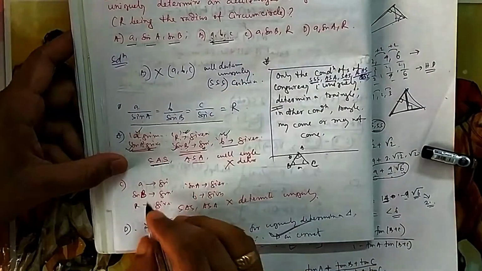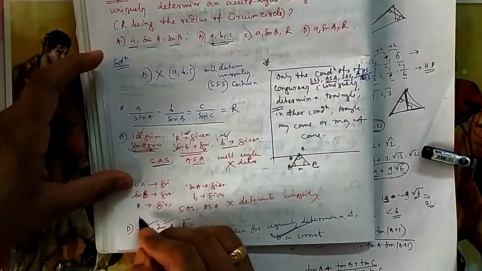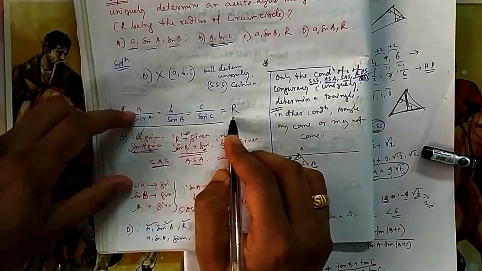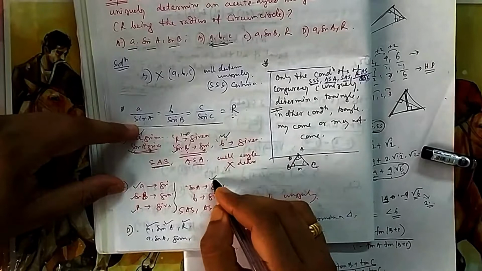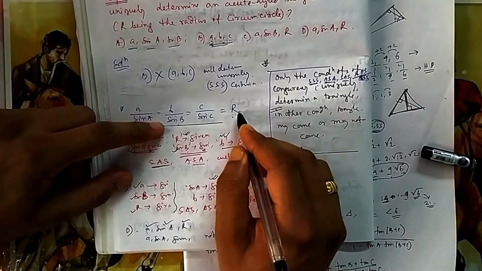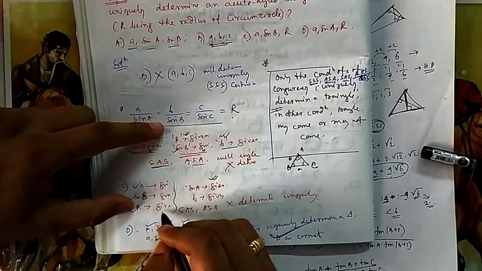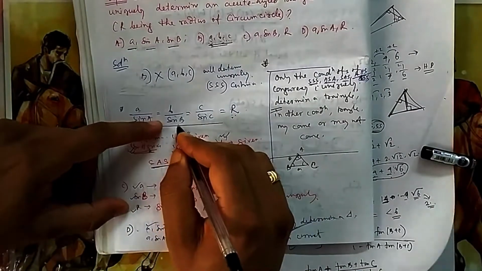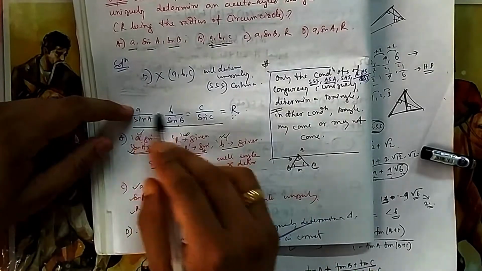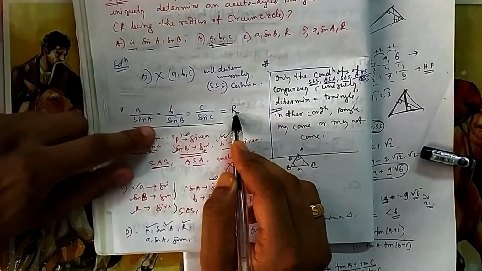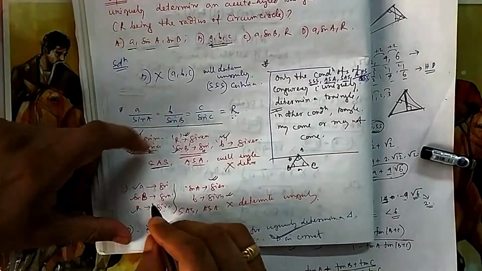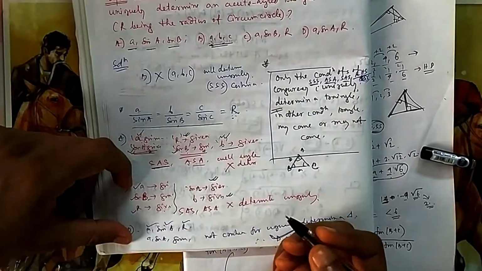Now we come to the case where a is given, sin B is given, R is given. All 3 are given to you. Now you see, if a is given and R is given, that means you can calculate sin A, and then angle A. Then R is given to you and sin B is given, that means you can calculate b also. From here, a given, R given, I have calculated sin A, angle A. Here sin B is given, R given, so side b is also calculated. So once you know angle A and angle B, that means angle C is also given to you.